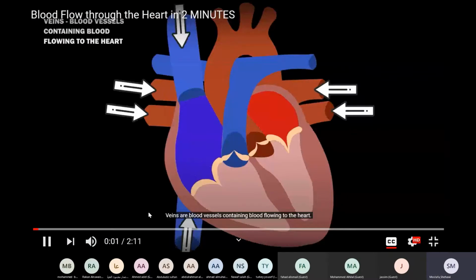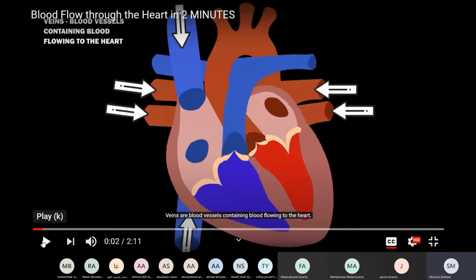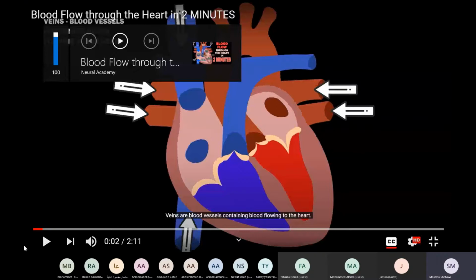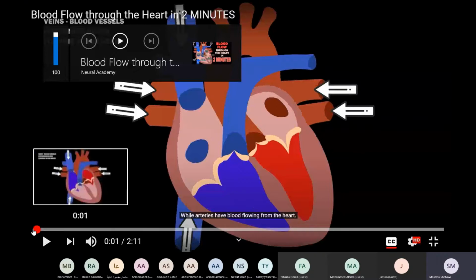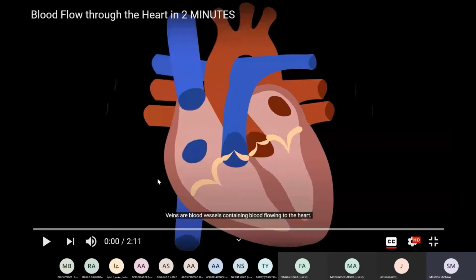Veins are blood vessels containing blood flowing to the heart. What you see in front of you is the heart. The heart is a fist-sized muscle. It's the same size as your fist, and it's pumping all the time. The number of heartbeats in one day for a normal person is about 100,000 beats per day.